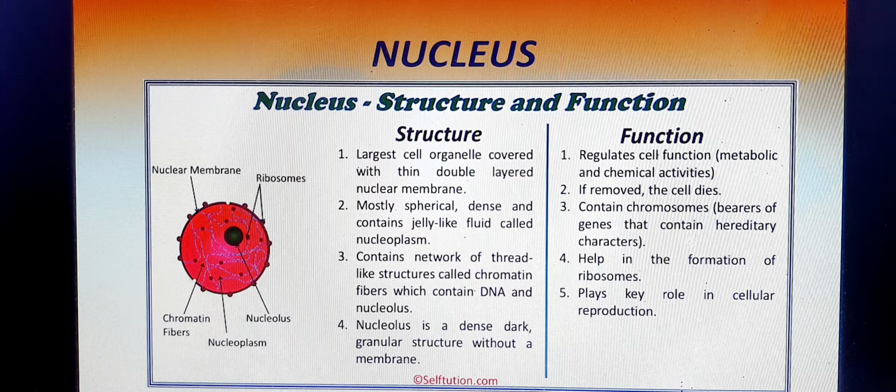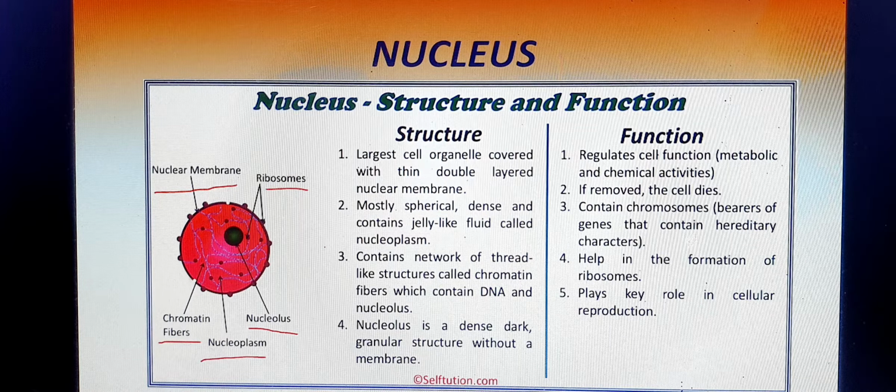We will now see the details of the nucleus, which is the brain of the living organism, right? If we look at the structure of the nucleus, the outer part is known as the nuclear membrane, and it contains the nucleolus. It is filled with a fluid called nucleoplasm. It contains a chromatin network, called chromatin fiber, and ribosomes are also found in the nucleus, right? The nucleus is the largest cell organelle in a eukaryotic cell.